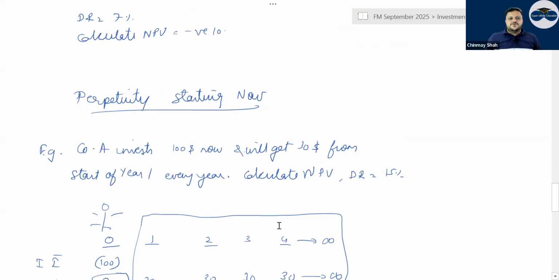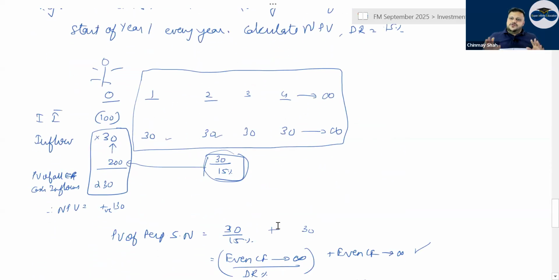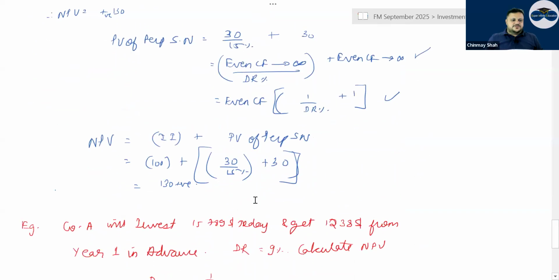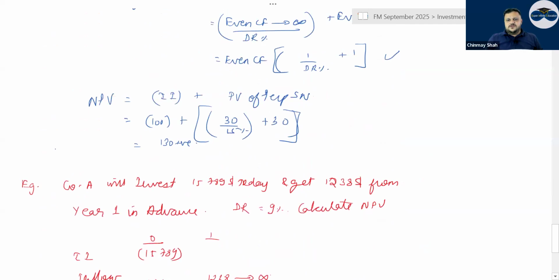Then there is PV of perpetuity starting now. How do you find that? You forget the year 0 cash flow. Take the first, second, third, fourth year up to perpetuity, bring it to year 0, and then add the inflow at year 0. So 30 divided by 15%, whatever is the answer, and then add this 30, and it becomes 230 as the present value of all future cash flows.